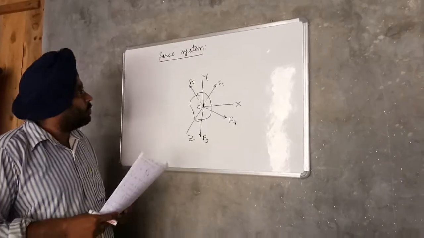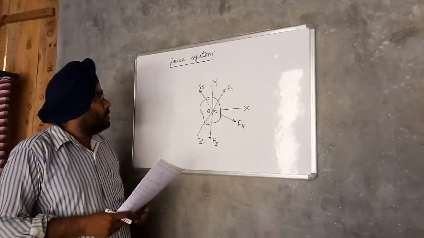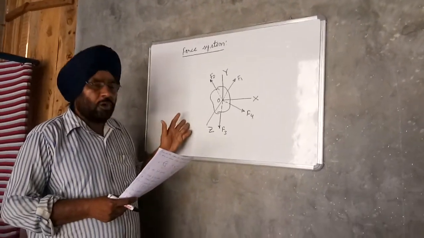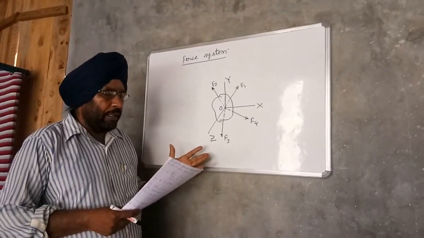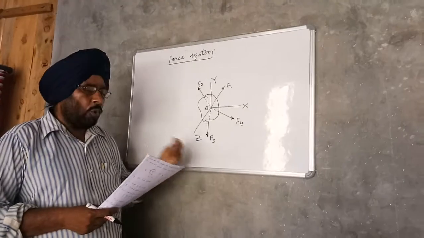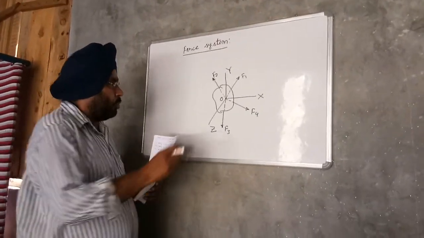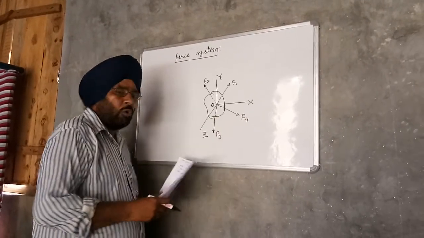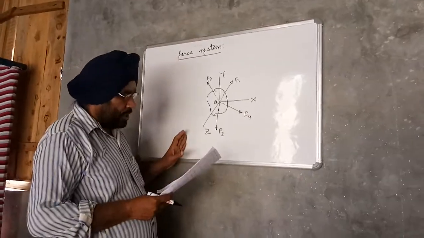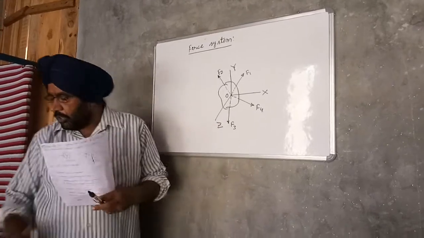So next is force system. What is a force system? A force system is a collection of two or more forces acting on a body in one or more planes. In the figure, the forces F1, F2, F3 and F4 acting on the body constitute a force system. Then, classification of force system.